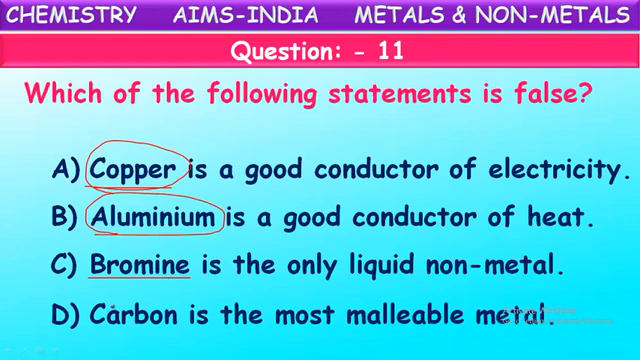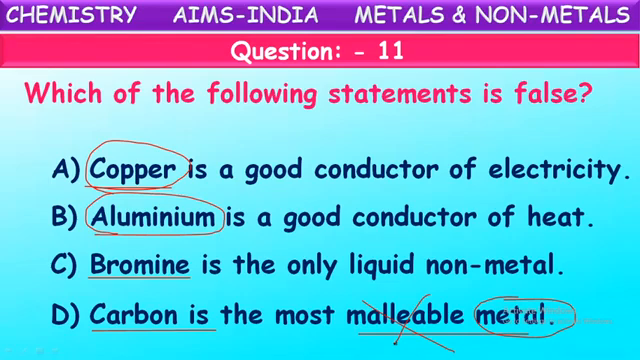Next, if you see carbon. Carbon is the most malleable metal. Is it correct? No. Carbon, first of all, is not a metal. Carbon is a non-metal. And they have shown here that it is malleable. No. Carbon cannot be beaten into sheets. Even though it is a solid, it is brittle. For example, we can say coal. Coal is nothing but carbon. It is a hard solid actually to see. But when you let it fall on the floor, immediately it breaks into small pieces.